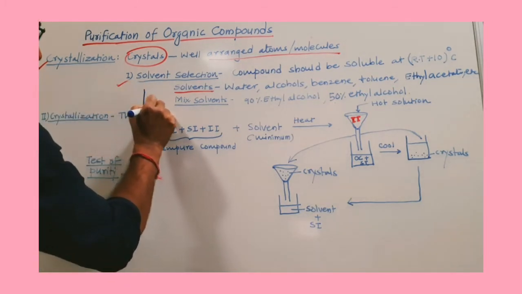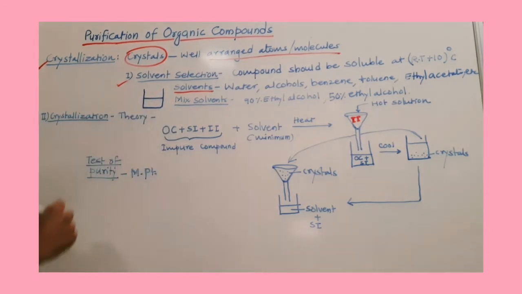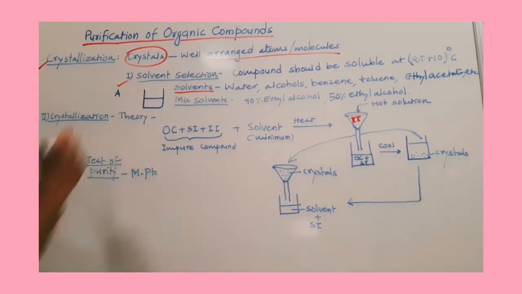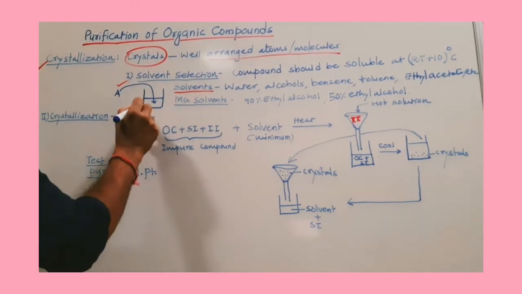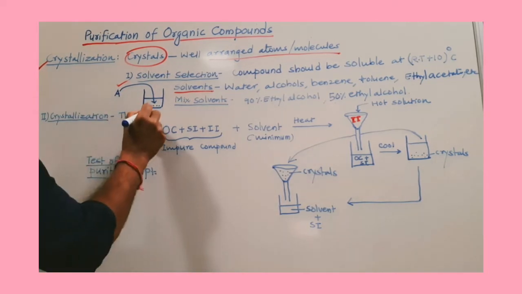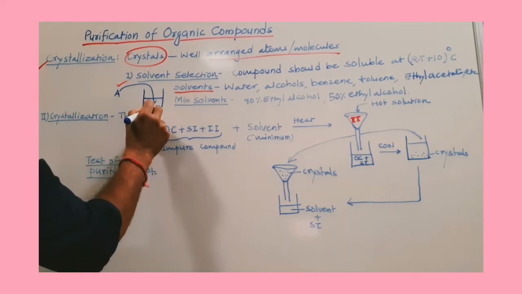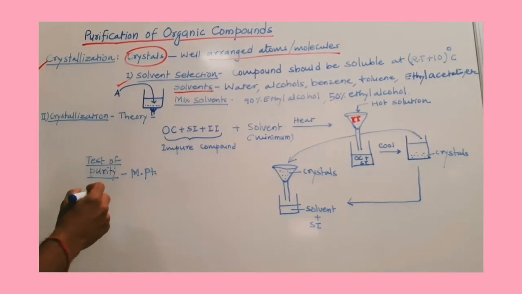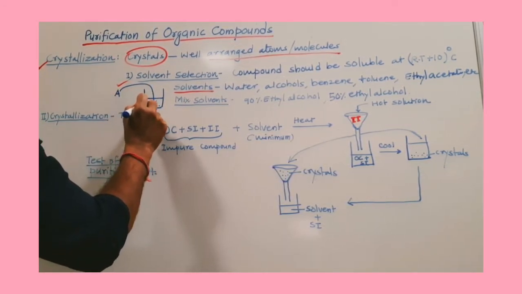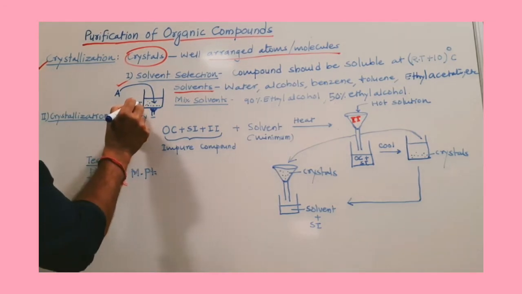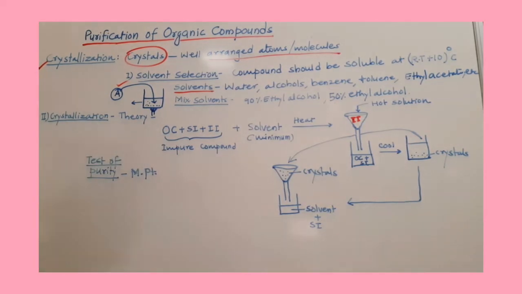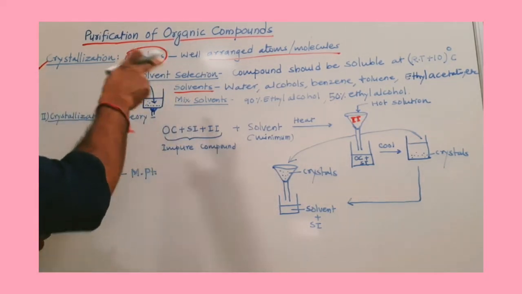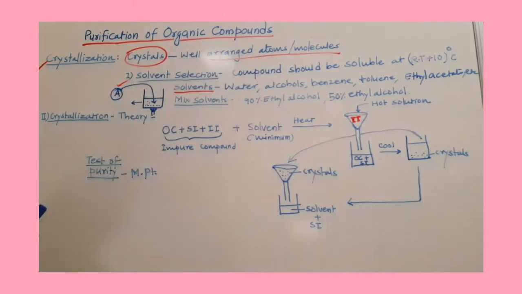See what happens. Suppose we have selected water and compound A we have to crystallize. When we add this compound into this solvent, it is not soluble. But when we increase the temperature by heating it on a burner, A is soluble. Now when we cool it, A will reappear because it is not soluble at low temperature. When we heat it, A is soluble because it is soluble at higher temperature. So that solvent is a good solvent.